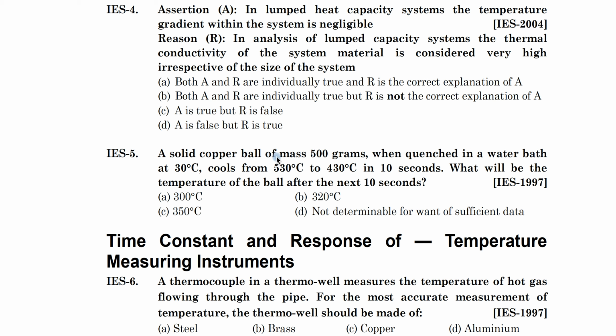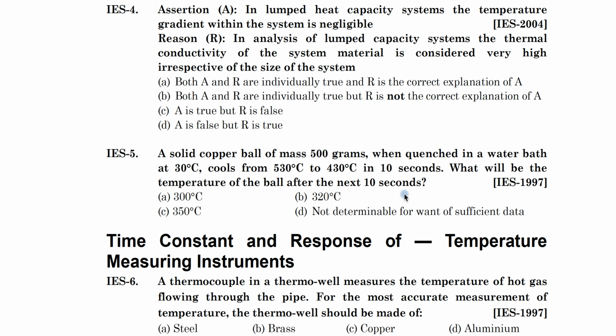So a solid copper ball of mass 500 grams when quenched in water bath at 30 degrees Celsius cools from 530 degrees Celsius to 430 degrees Celsius in 10 seconds. What will be the temperature of the ball after the next 10 seconds? Now this is an IES question and calculators are not allowed. So you have to select the correct option.